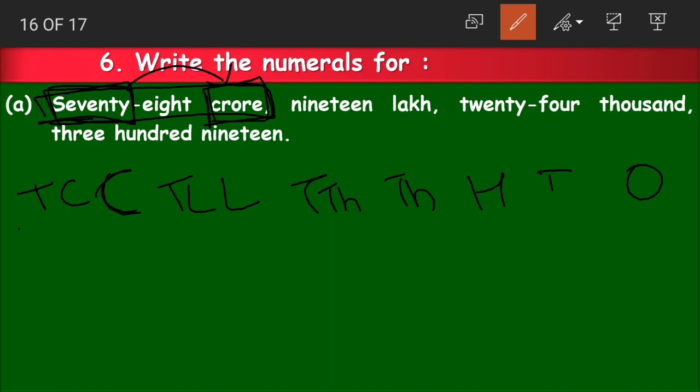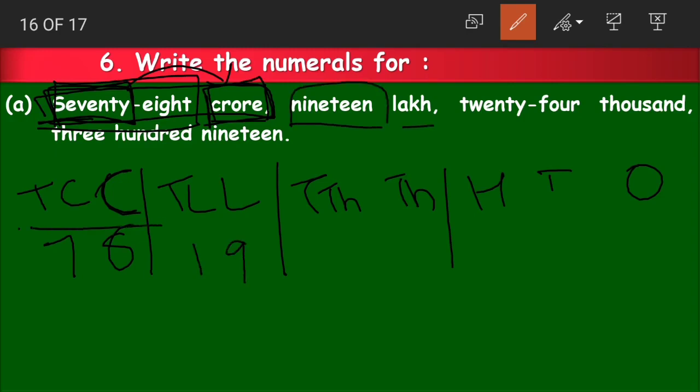Now 78 crores. What can we do is, I'll mark the periods, okay? Now 78 is in crores period, so I'll write 78. Then 19 lakh. 19 is in lakhs period, so I'll write 19 here. 24,000. 24 is in thousands period, so I'll write 24 here. 319. 3 in hundreds place. 19.